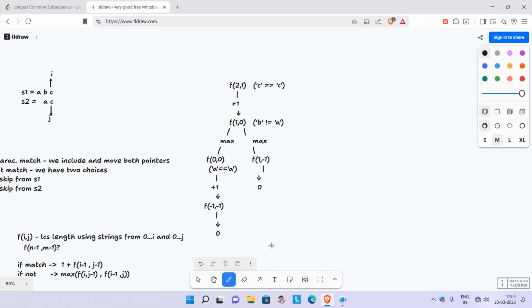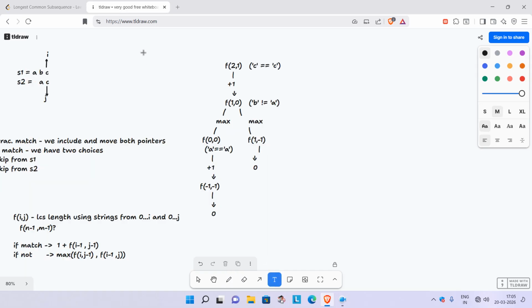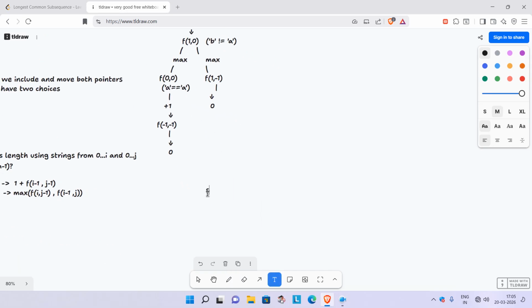Let's say s1 is a, b, c, d, y, and similarly s2 is a, h, k, n.